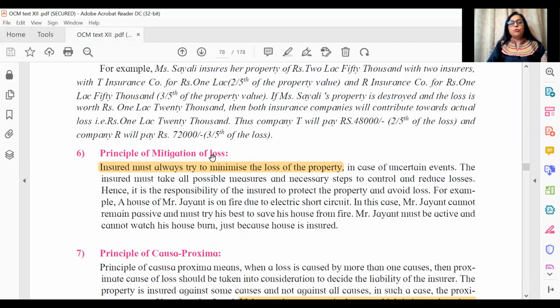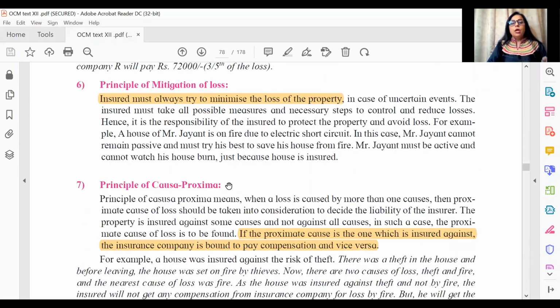Take your time and make sure that you're doing the markings, and you can listen to the details earlier, but at the same time, make sure that you definitely mark whatever I'm talking about in the textbook. Again, causa proxima has never been asked in the board as an objective. However, just to highlight the important part which explains the meaning, proximate is the closest. Okay, so whenever there is any kind of a loss, the first closest cause is what will be understood as the cause of the loss, and if that cause is insured, you get the compensation.